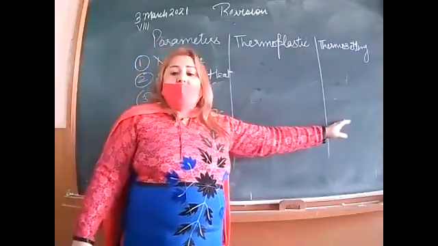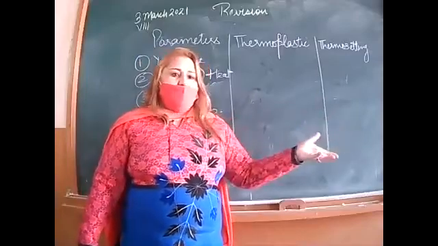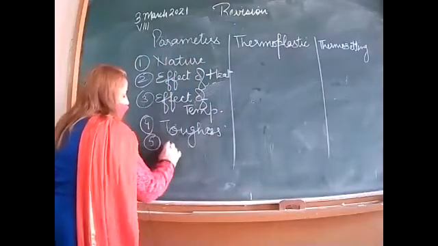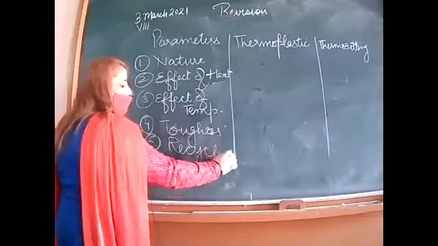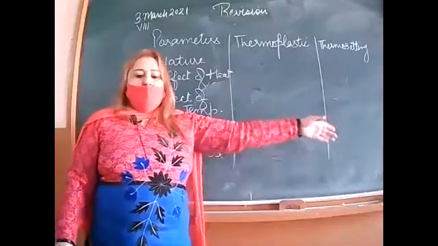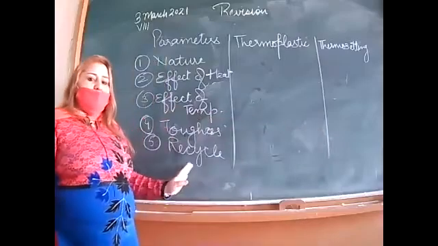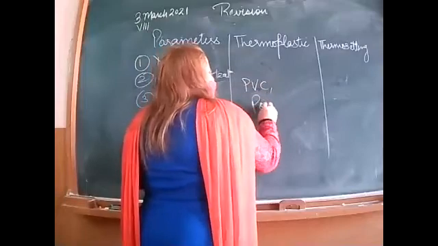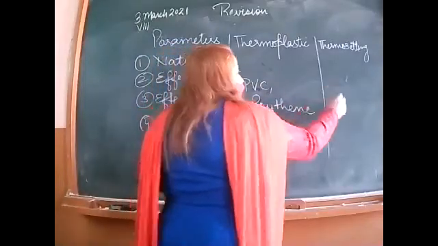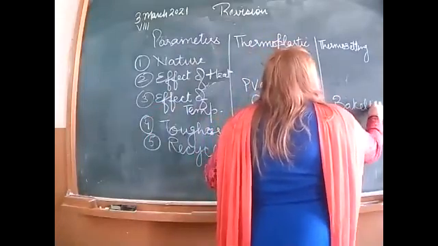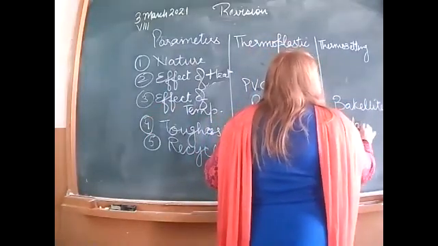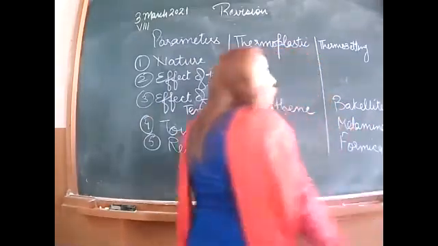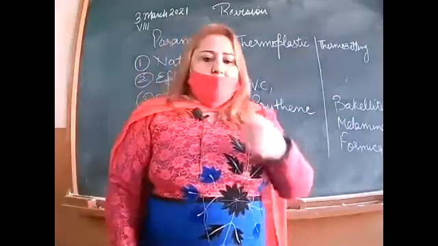Whereas thermosetting plastics are more tough and rigid. Structure is rigid. And then recycle. The fifth parameter is recycle. Thermoplastics can be recycled because they are soft on heating. Thermosetting plastics cannot be. Next is example. Here we can give the example of PVC, polythene, and here we will talk about bakelite, melamine, and I told you one more example, that is formica.